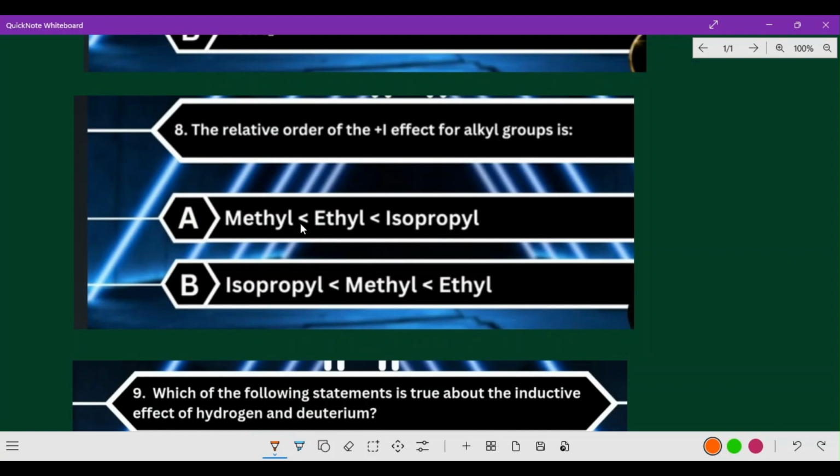But here, is increasing order given or decreasing order given? Just check it now, which is the correct option. Come on, let us check. Isopropyl will come first, ethyl comes second, and methyl comes third. So this is the correct option. A is the correct option.